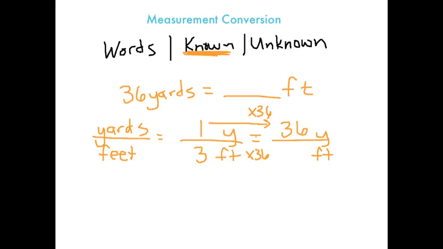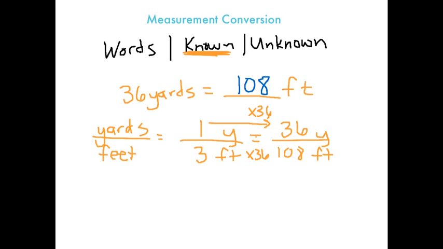That equals a lot. 108, is that right? 3 times 6 is 18. So it would be 108 feet. Woo! All right.